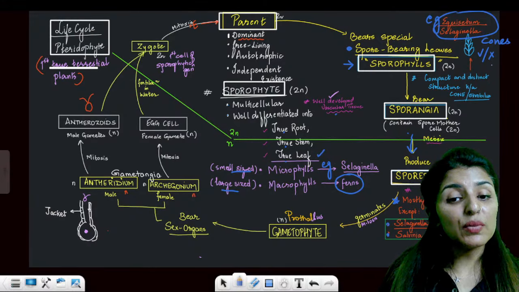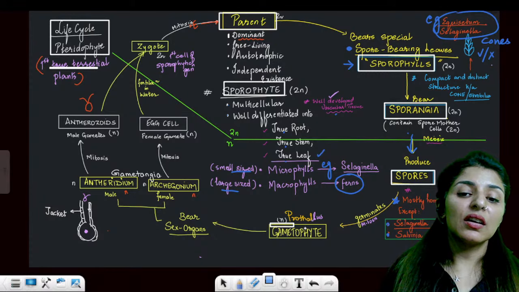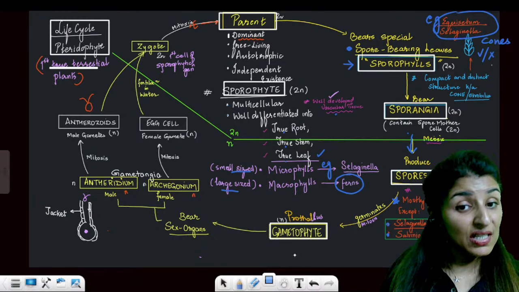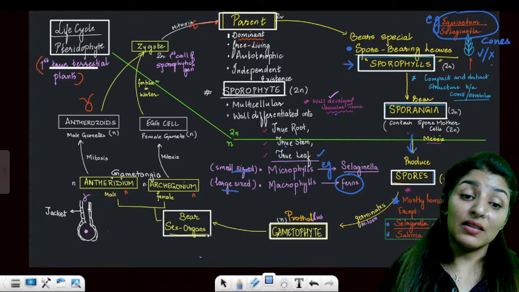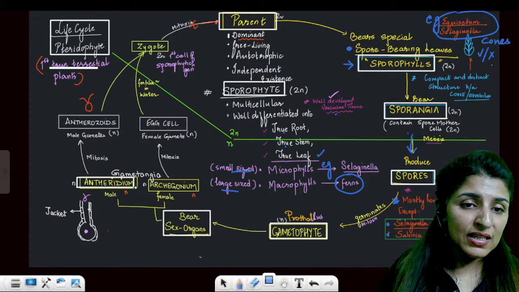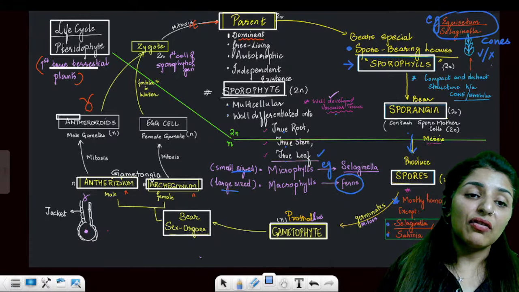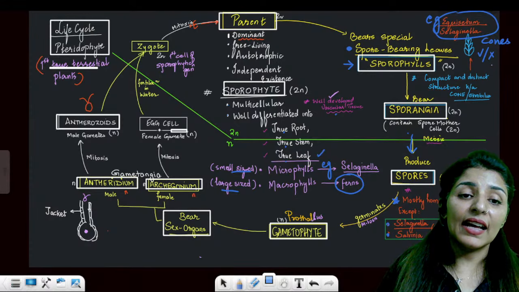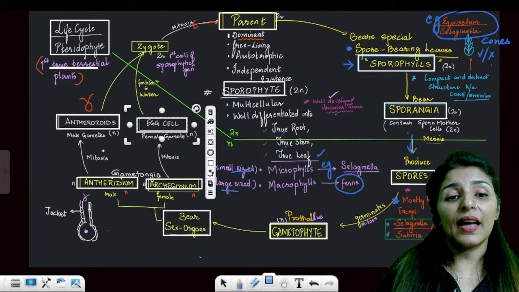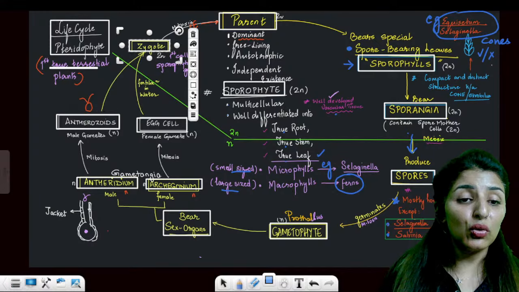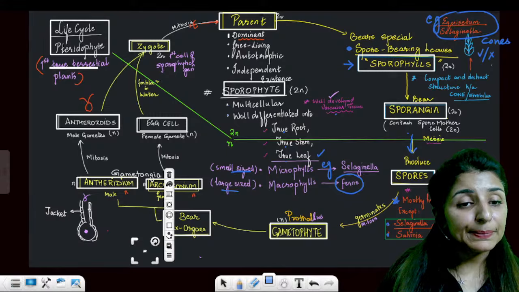Clear? Now, spores will germinate to give rise to the undifferentiated body known as prothallus, which is gametophytic. The gametophyte will bear sex organs, again the same sex organs, antheridium and archegonia, right? They will again form antherozoids and egg cells, and they will fuse to form the zygote, 2n, and the zygote will develop into the parent.